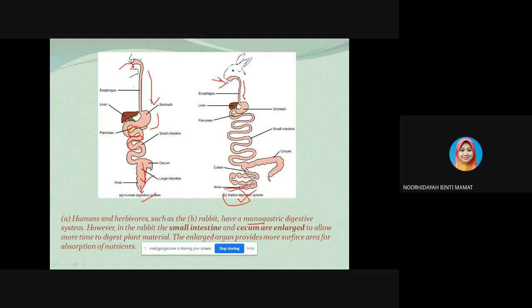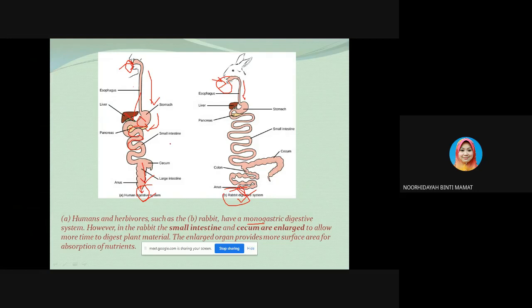It is the same for the herbivore, the rabbit. Even though they have the alimentary canal with two openings, mouth and anus, they also have accessory glands, as I mentioned in the last slide, which are the liver and the pancreas. They also have a stomach here. All of these organs, which we call accessories, help in the digestion of food by secreting enzymes.